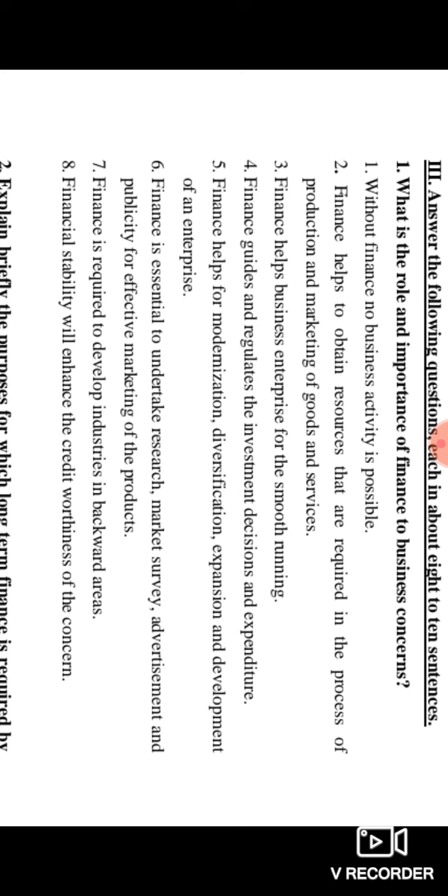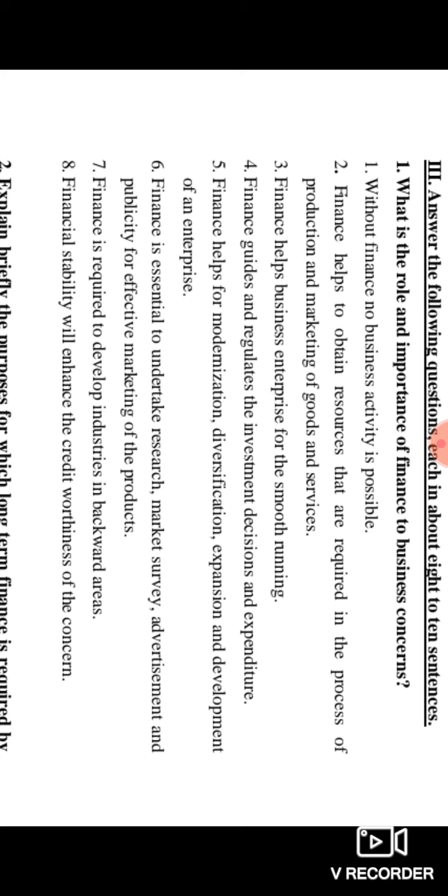It helps in modernization, diversification, expansion, and development of enterprises. It is also essential to undertake research, market survey, advertisement, and publicity for effective production.